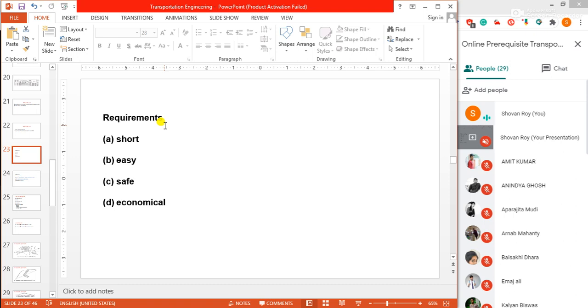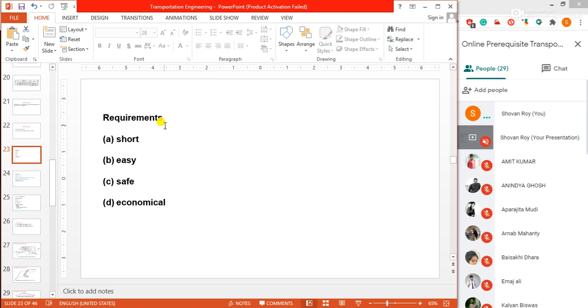Suppose point A to point B. Suppose Durgapur to Asansol. You have to construct a new road for that purpose. Durgapur and Asansol are the two terminal points in our highway engineering language. So, the basic requirements of an ideal alignment between two terminal stations are that it should be short.